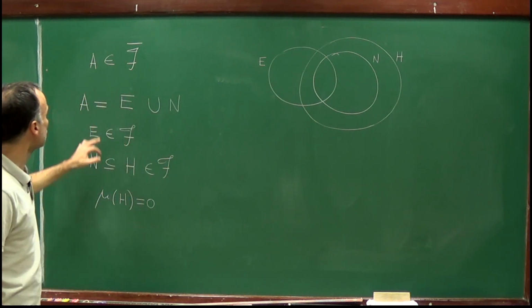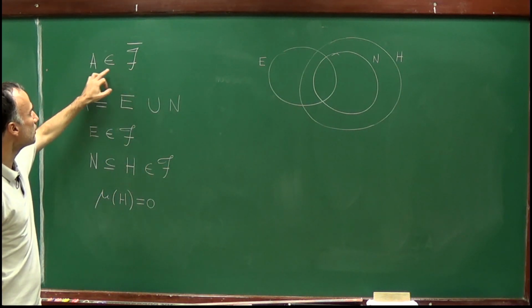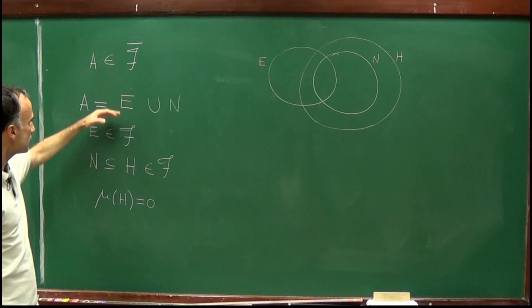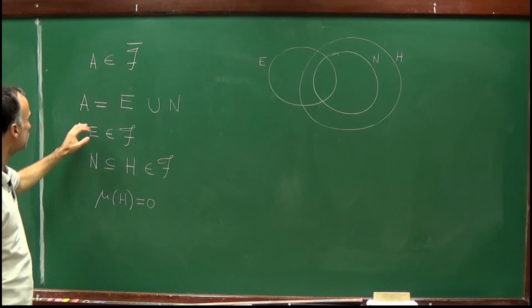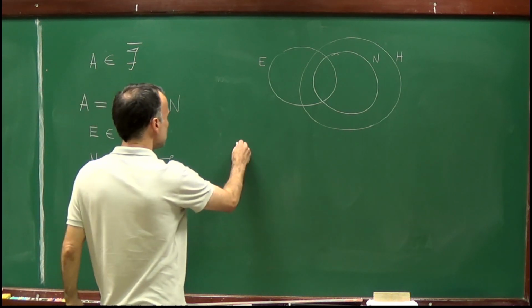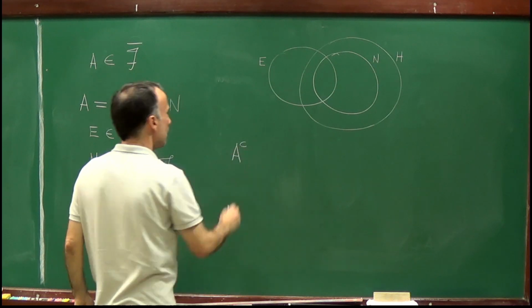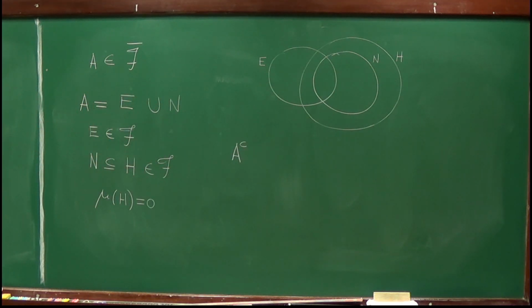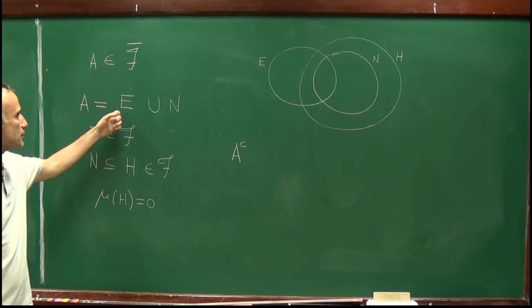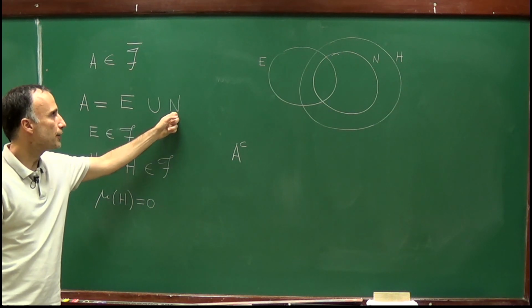And now we want to prove that A complement shares these properties. So we have to write A complement as the union of a set in the sigma algebra and a negligible set.